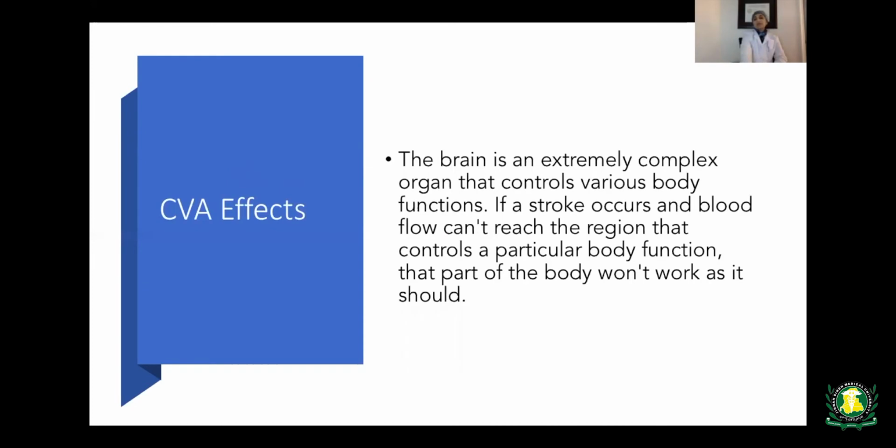The brain is an extremely complex organ that controls various body functions. If a stroke occurs, the blood flow cannot reach the region that controls a particular body function, so that part of the body will not work properly.